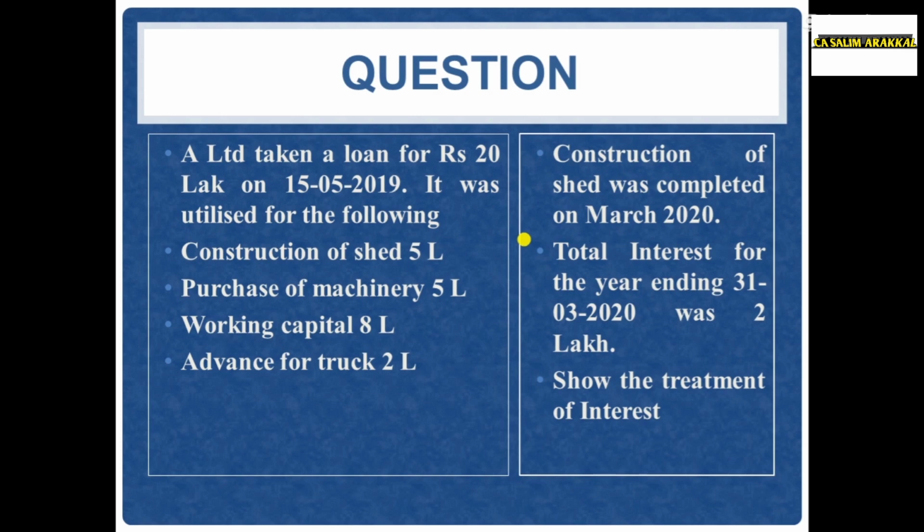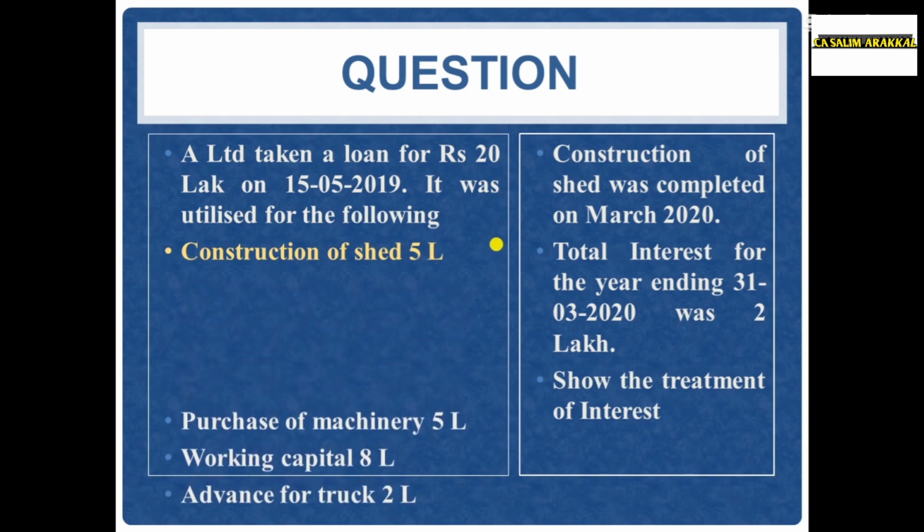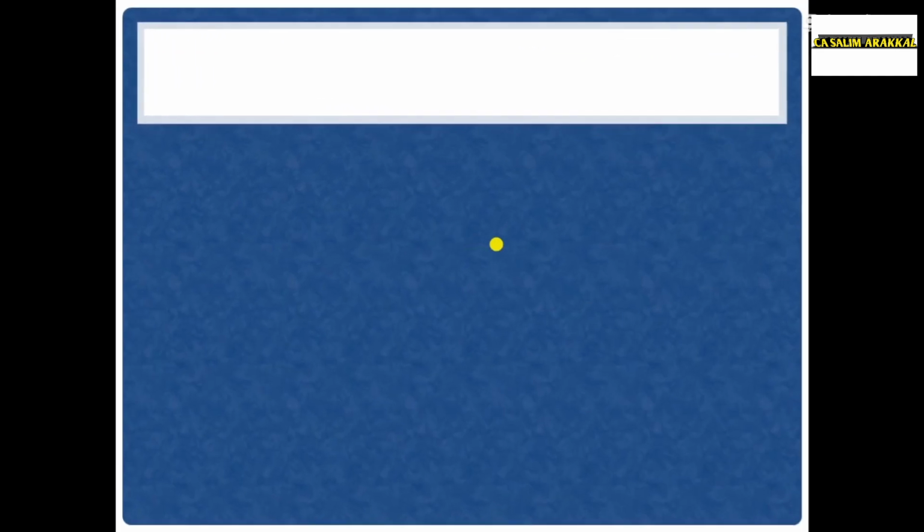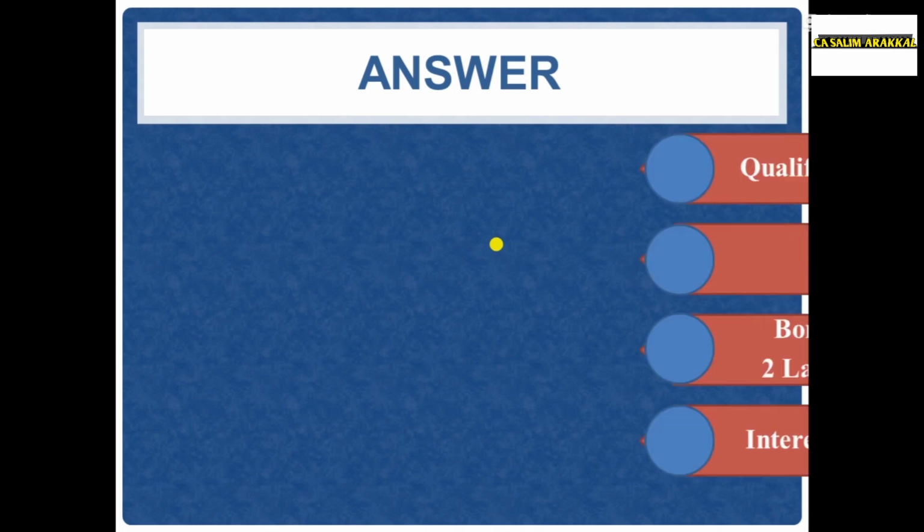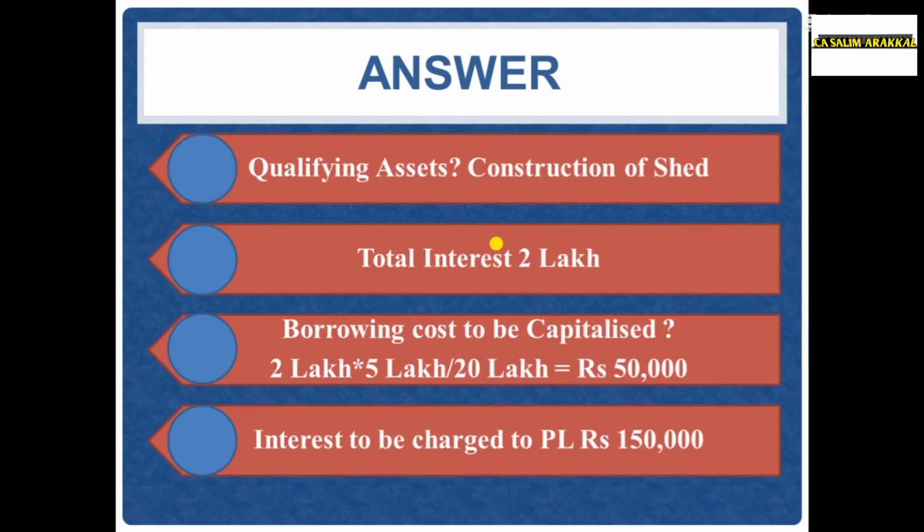In these four expenditures, only the construction of the shed is the qualifying asset, that will take a substantial period of time for its intended use or sale. That will necessarily take a 12 months period. Therefore, how much amount should be capitalized? 2 lakh rupees is the total interest. Therefore, 2 lakh into 5 lakh divided by 20 lakhs is equal to 50,000. Only ₹50,000 should be capitalized as part of the construction of the shed.